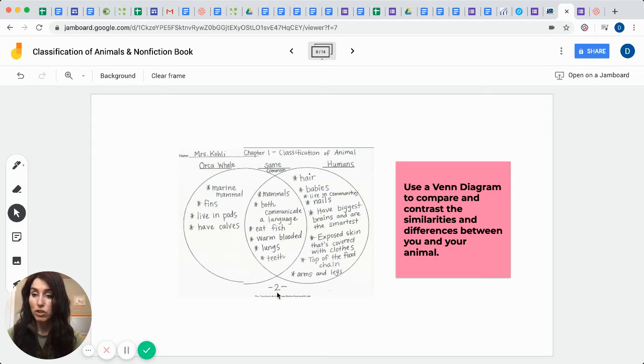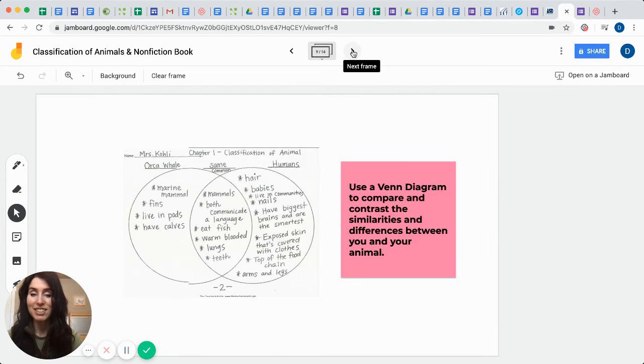Don't forget to write chapter 1 classification of animal on your page. Now it would be page 2, and you would write the same here. These are the things that make you different. These are the things that make the orca whale different, or whatever animal you're learning about. This part here, we write down the similarities of what we both have. Everybody good? Okay, let's try the next page.